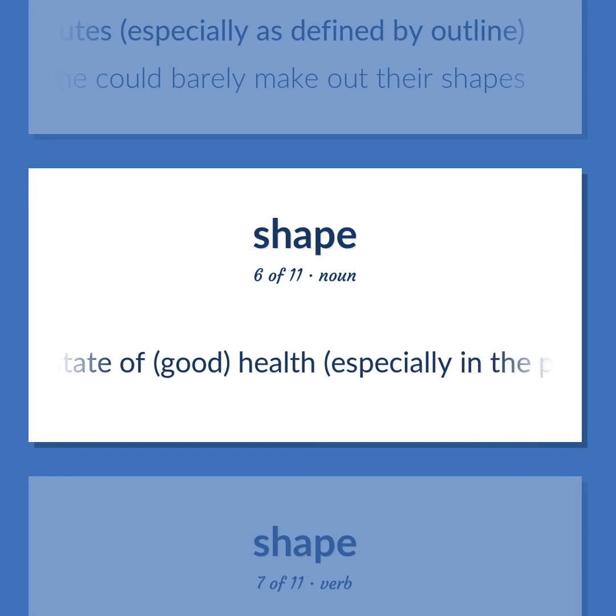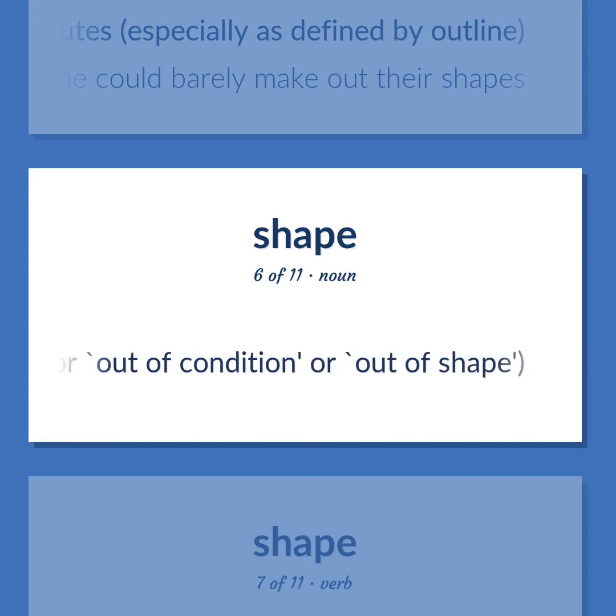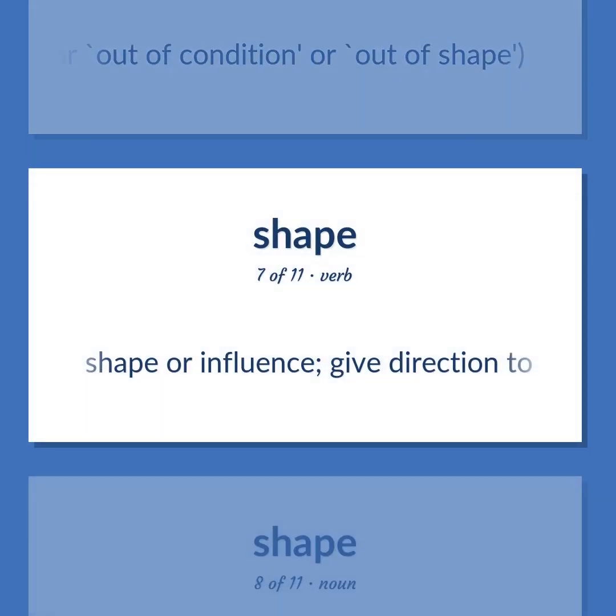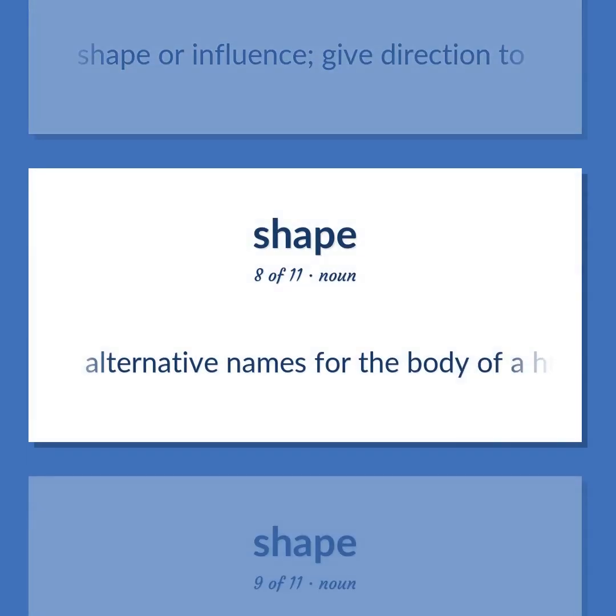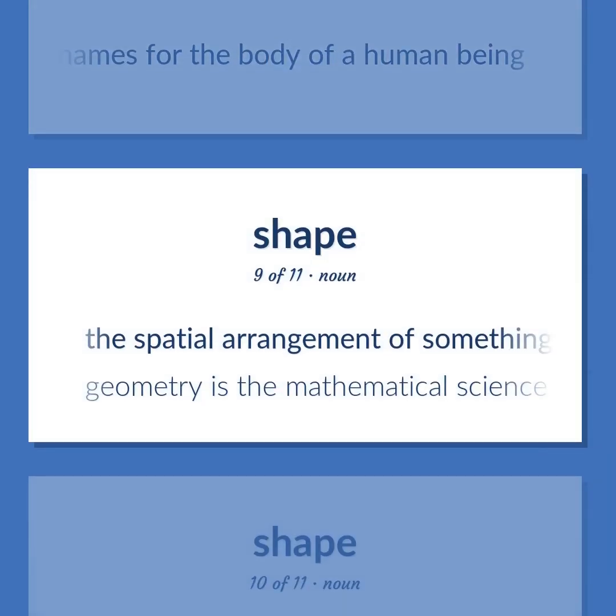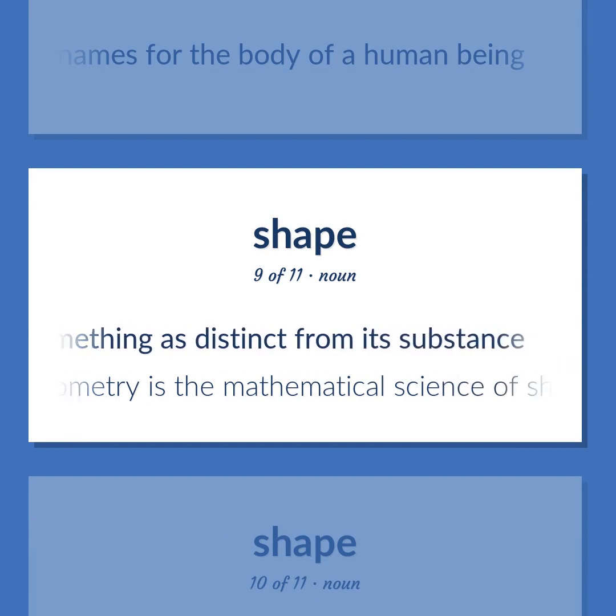The state of good health, especially in the phrases in condition, or in shape, or out of condition, or out of shape. Shape or influence, give direction to. Alternative names for the body of a human being. The spatial arrangement of something is distinct from its substance. Geometry is the mathematical science of shape.